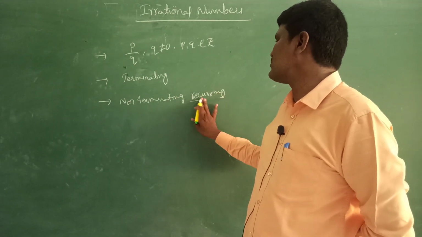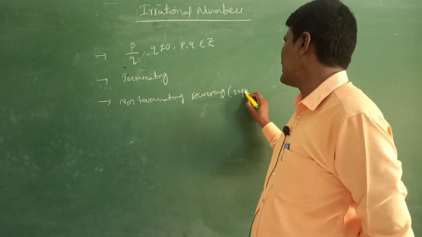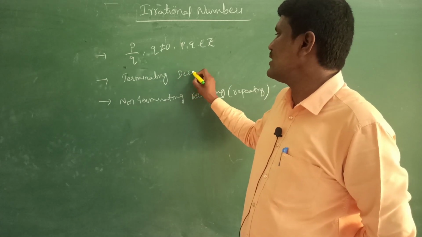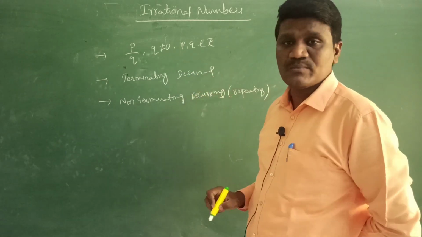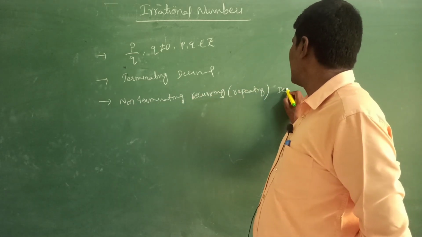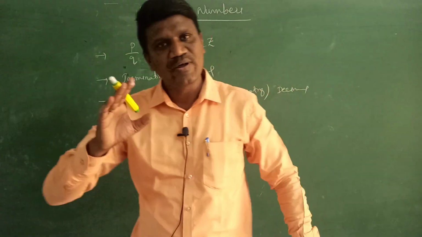Non-terminating, recurring, or sometimes we say repeating, both are the same. So a terminating decimal is a rational number, and a non-terminating recurring decimal is also a rational number.